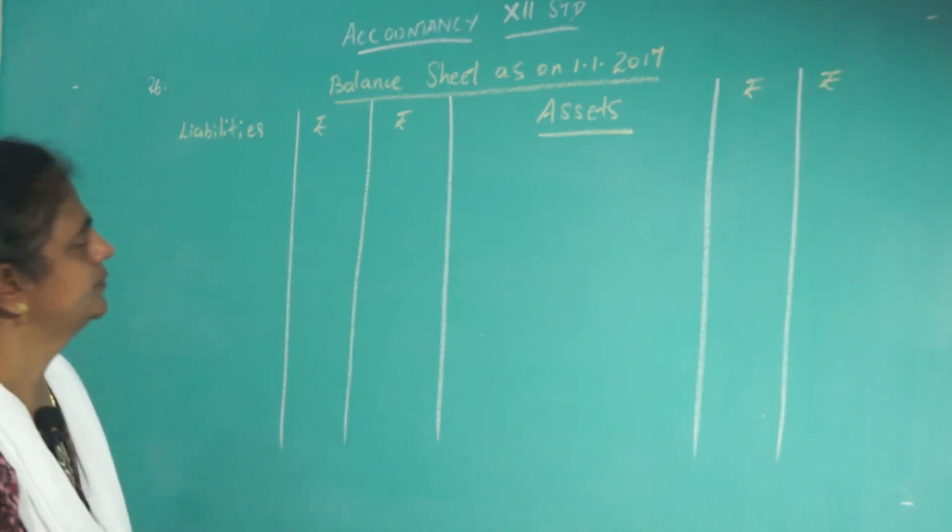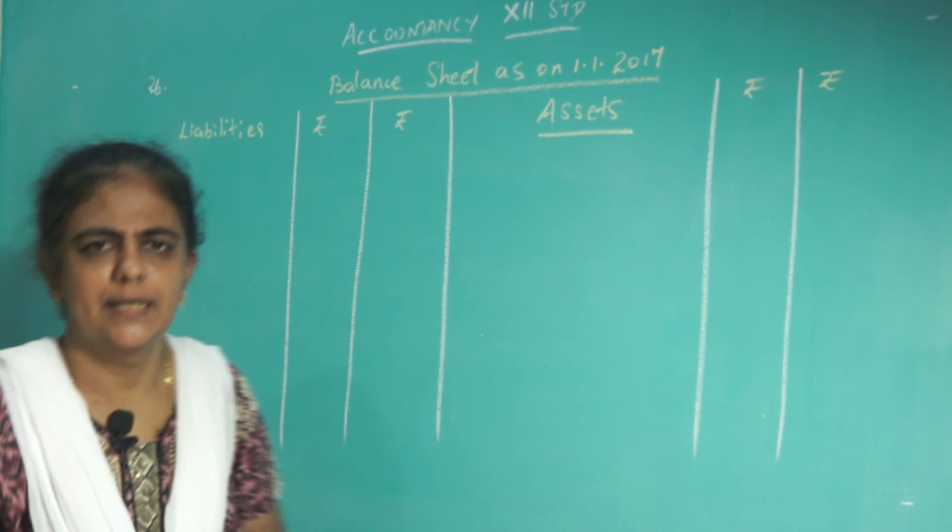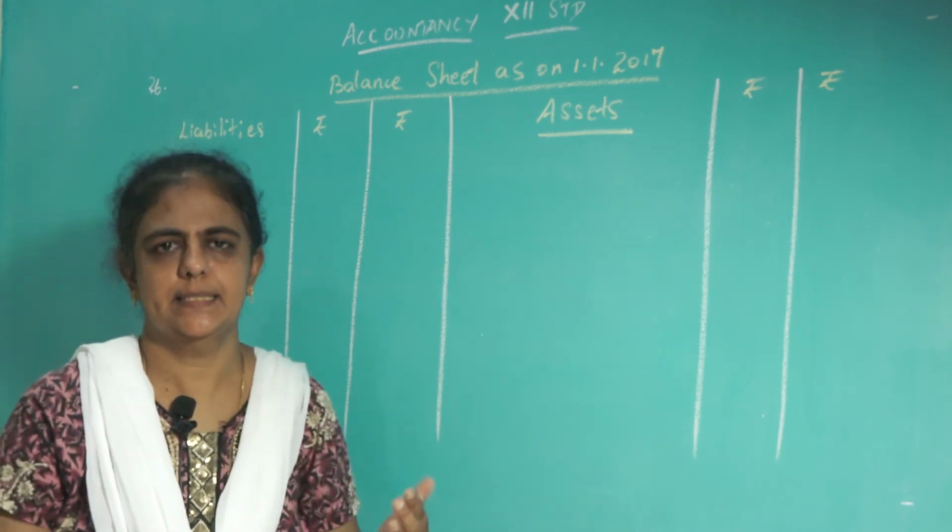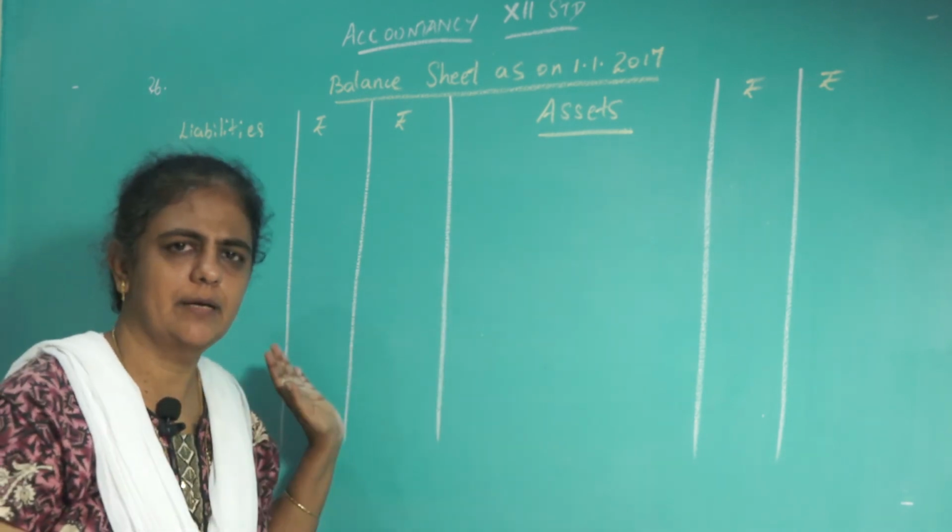Okay. Now see the question, go to the asset side. First we will finish the asset side, then we will come to the liability side.